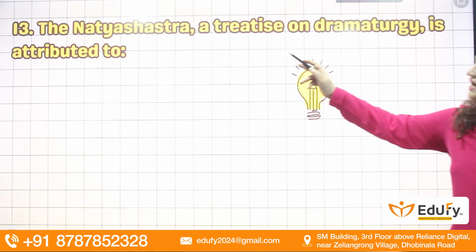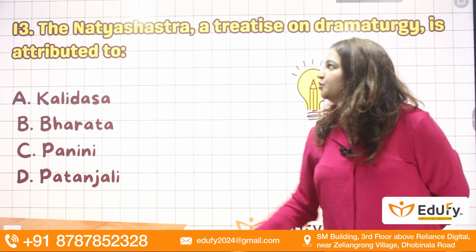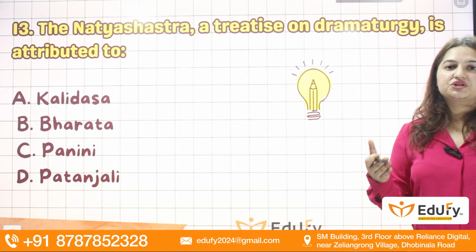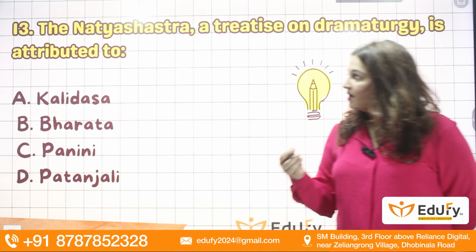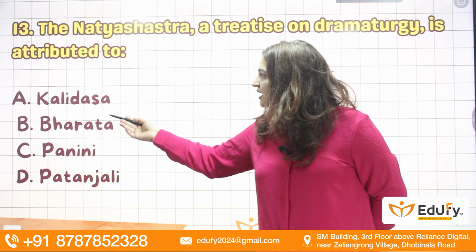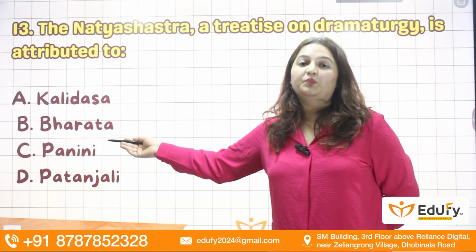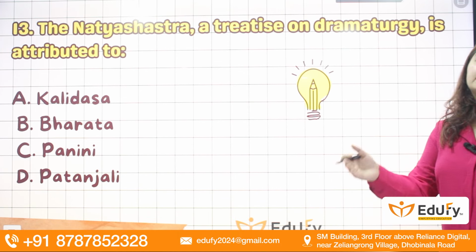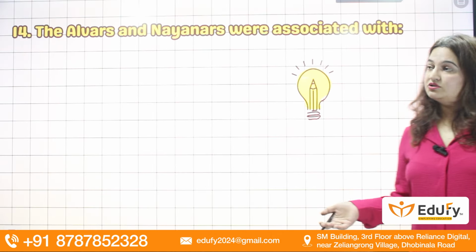Next question. The Natya Shastra, a treatise on dramaturgy, is attributed to whom? It is a famous book, a major treatise on dance and drama in India, the earliest ancient text. Natya Shastra is written by A. Kalidas, B. Bharata, C. Panini, D. Patanjali. Answer is B, Bharata. That is Bharata Muni's Natya Shastra. It is a very famous book, and it is famous not just for dramaturgy but also for dance.